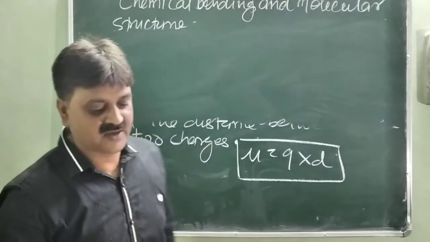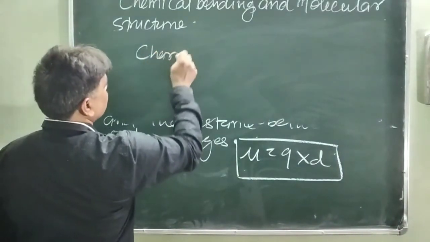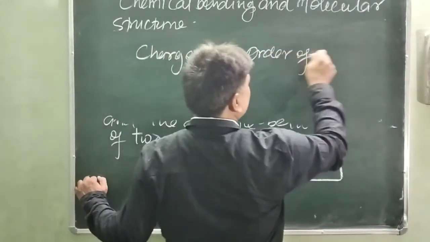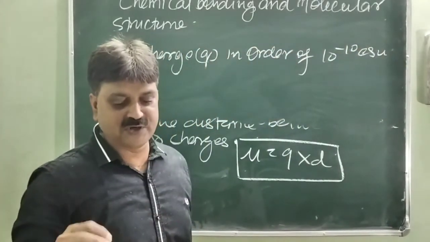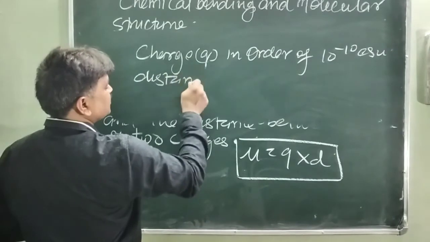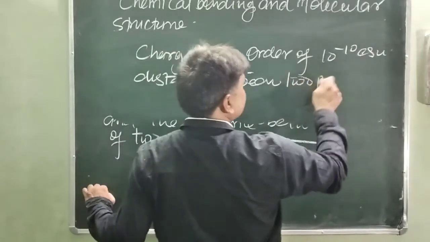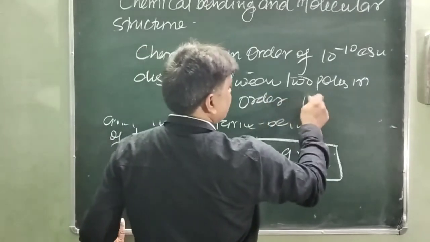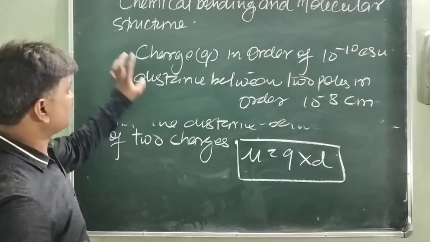In the CGS system, the charge q is in the order of 10 power minus 10 ESU, electrostatic units, and the distance between the two poles is in the order of 10 power minus 8 centimeters. So this is the q value and this is d.